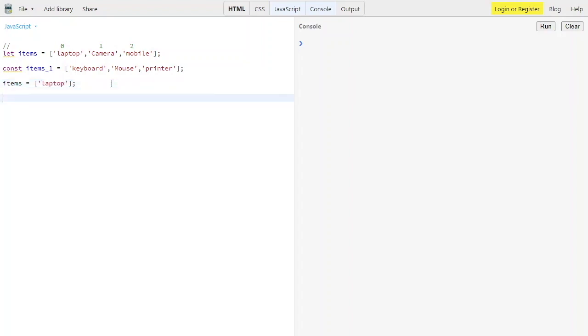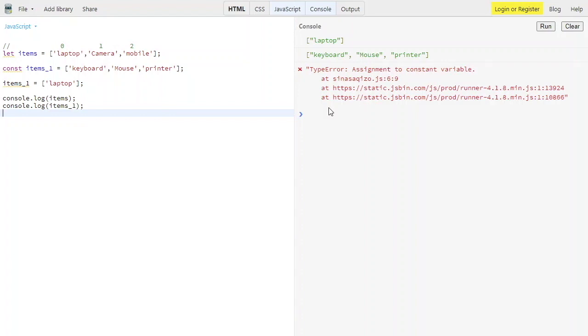And then we have console.log of both. We have console.log of items, then items underscore one, then try to run using Ctrl+Enter, as you can see. But see, if you try to update the value of a constant, it will give an error: assignment to a constant variable. So that's the main difference between a variable or an array declared with the let or const keyword. That's the only difference.